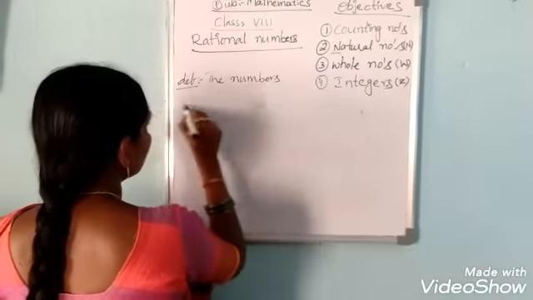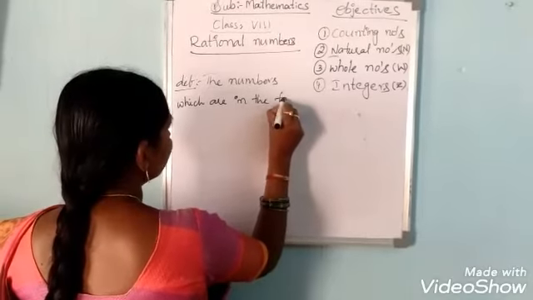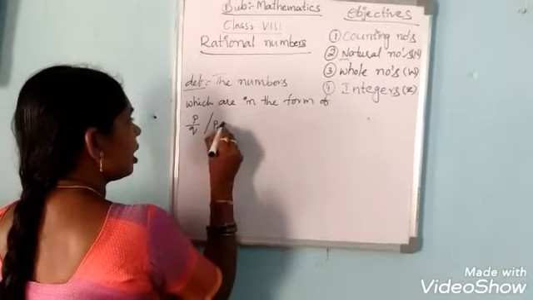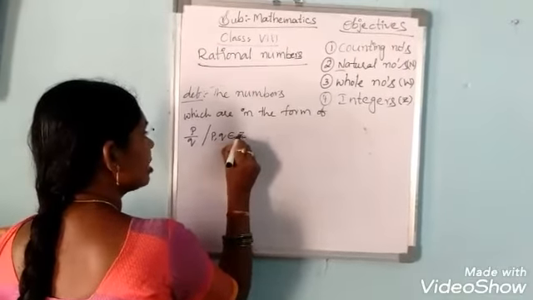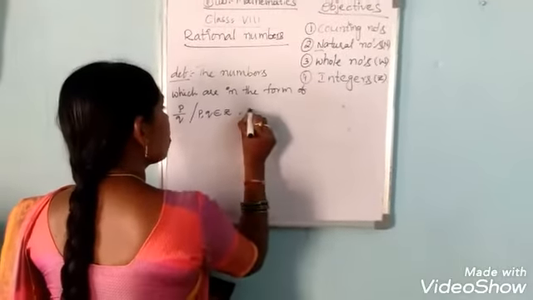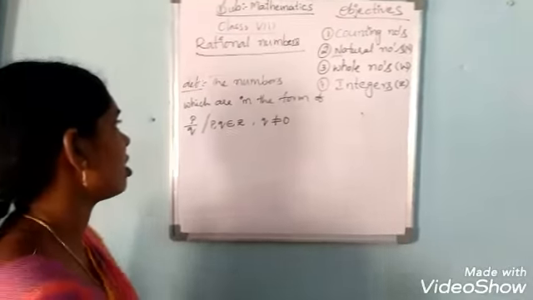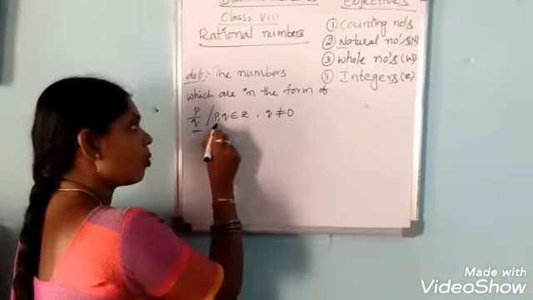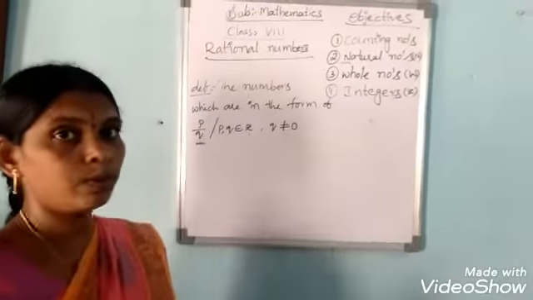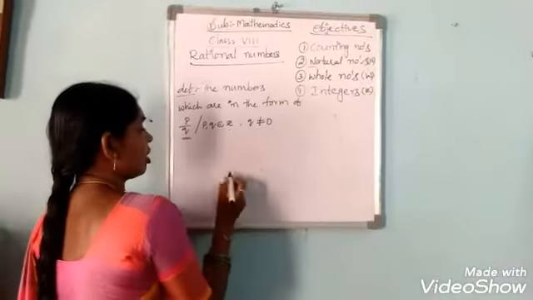The numbers which are in the form of p by q, such that p and q belong to Z, meaning p and q are integers, and there is one condition, that q is not equal to 0. The set of all rational numbers is in the form of p by q, where p and q are integers and q must not equal 0. So the numbers which are in the form of p by q.